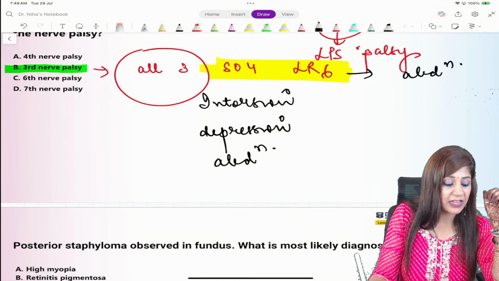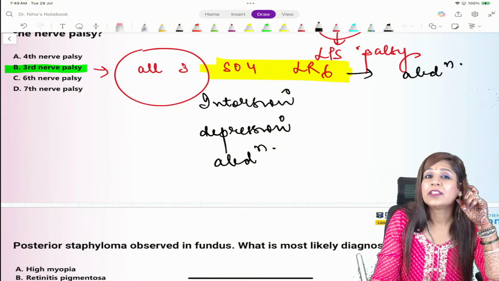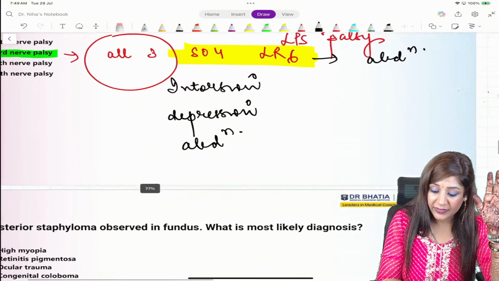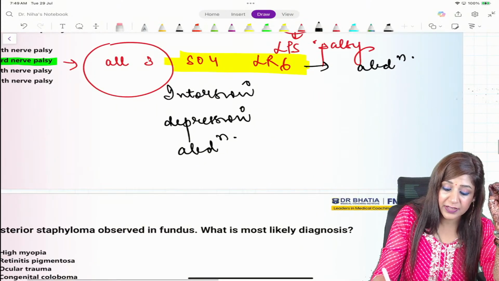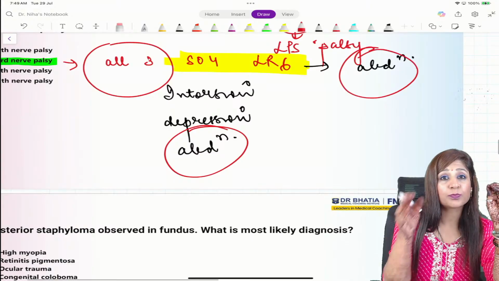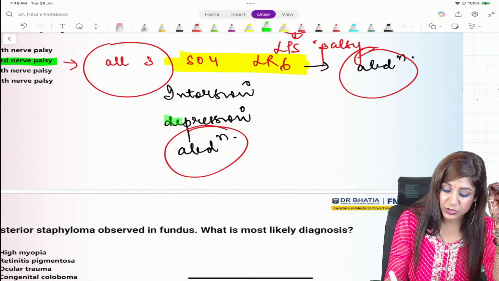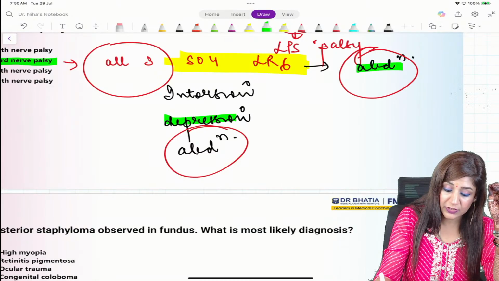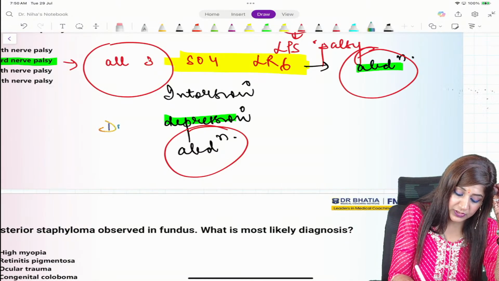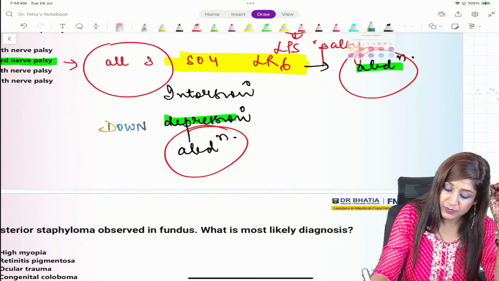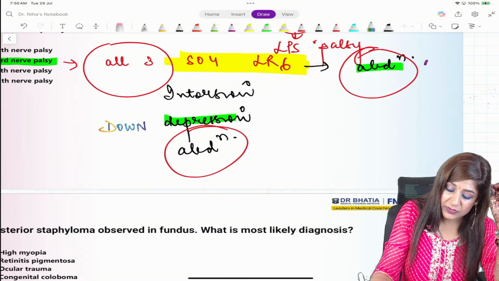So our eye is able to do these actions only, and that is the reason abduction is spared maximally, because both the muscles can do abduction and the eye will be in depression and abduction. So it will be down due to this, and it will be out. It will be down as well as out.